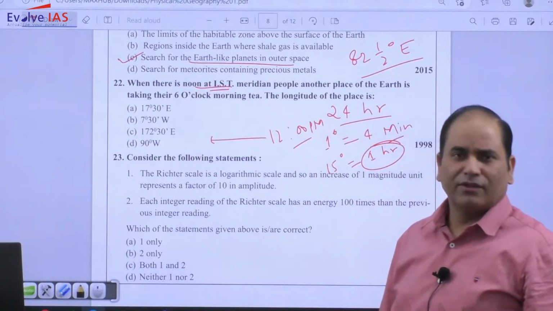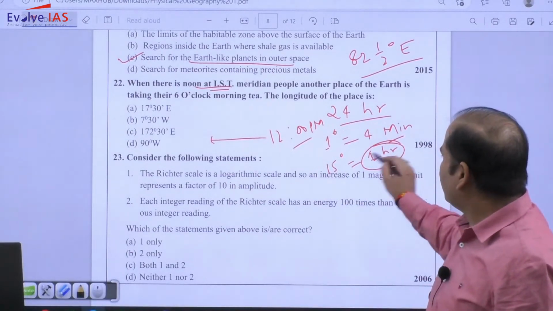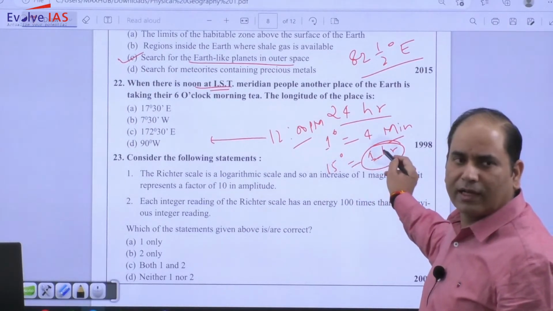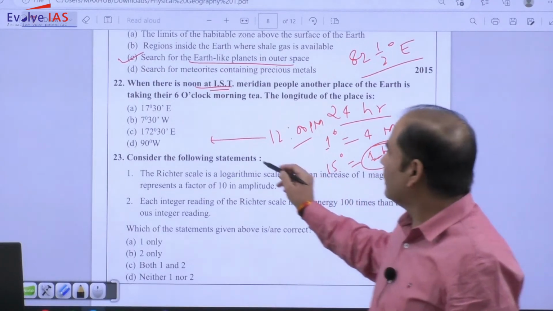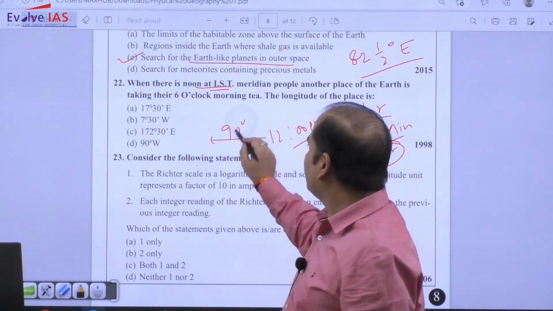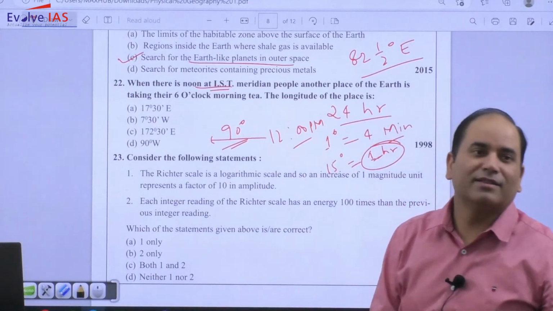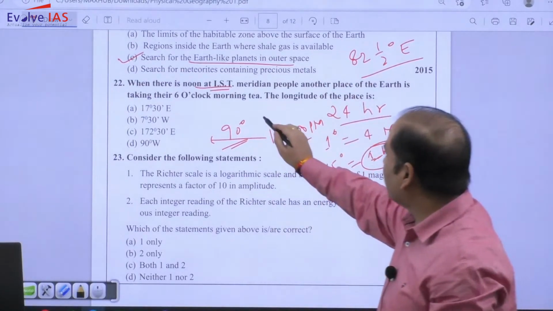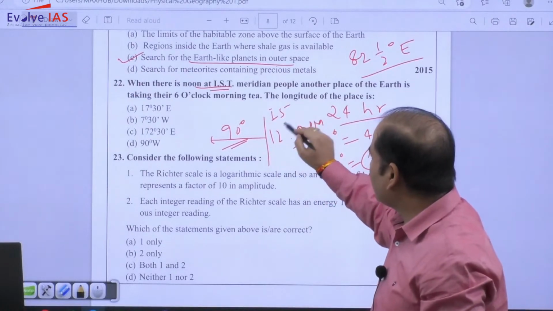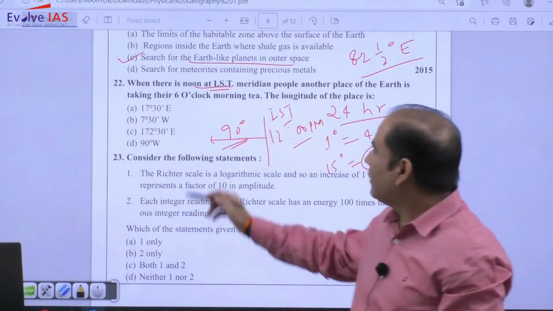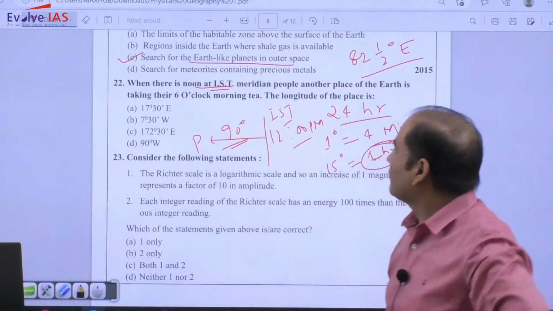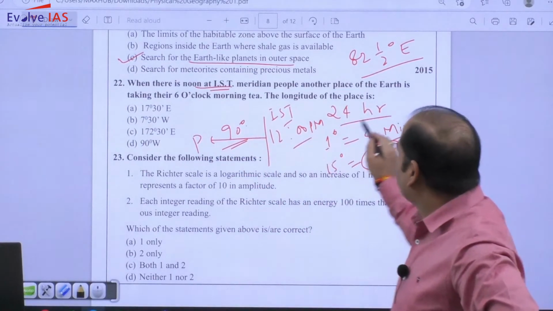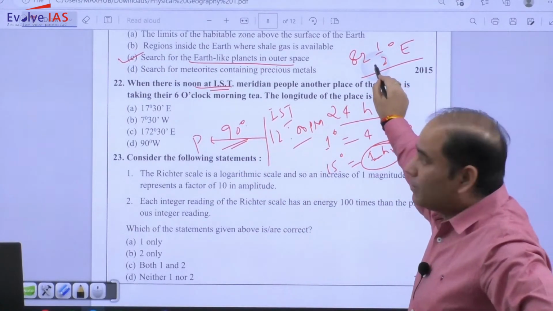So 1 hour gap is 15 degrees, a 6 hour gap means 90 degrees. So the place should be 90 degrees of what? 90 degree difference between your place, that is Indian standard time, and that place, that is P. So 90 degree difference. So here 82.5 degrees. So what will be the answer?